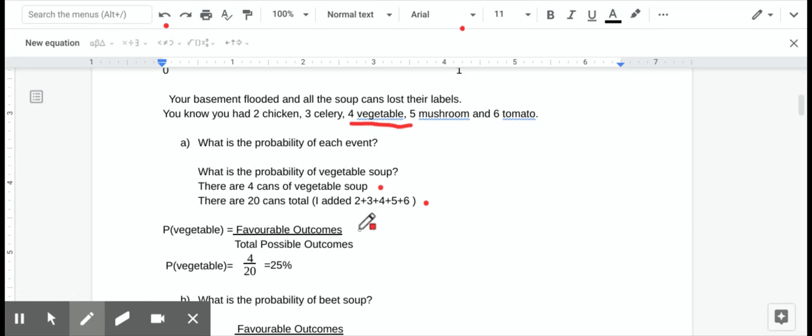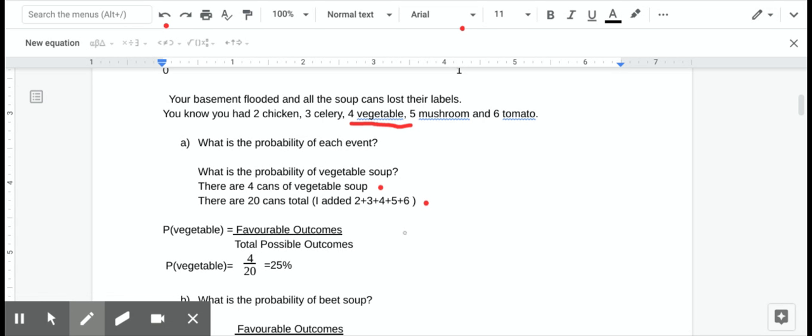So again, I go back to my formula, and I like to write probability of vegetable. Why do I put that there? You can even put a V for veg or just veg, but it helps you remember what you're looking for because things with probability can get a little bit tricky when we start looking at several outcomes at once. For example, what would be the probability of me rolling an even number on a die the first time, an odd the second time, a 2 on the third time?